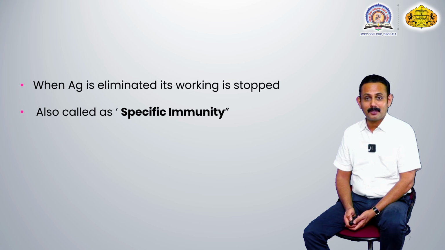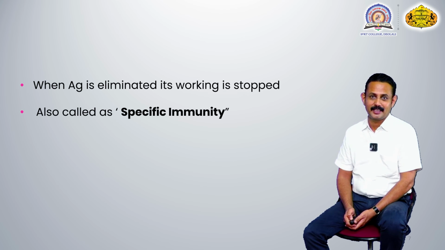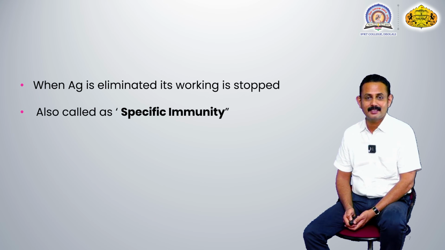The important thing about this acquired immunity is that it is also called a specific immunity, which is different from the innate immunity, because innate immunity is non-specific. Non-specific means it works against any kind of antigen, irrespective of its chemical nature, physical nature, morphological nature, antigenicity, etc. But acquired immunity is specific.